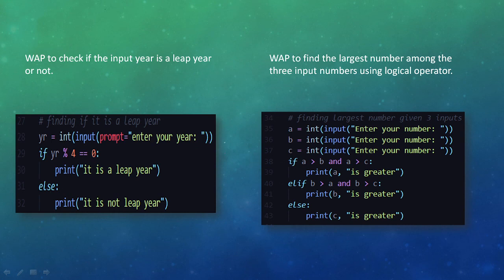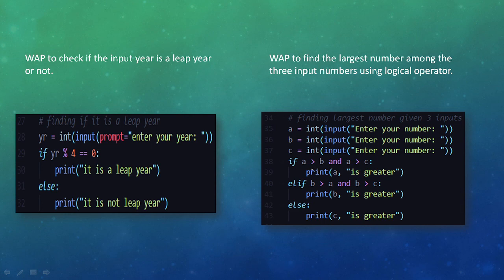The next program example is: find the larger number among the three input numbers using the logical operators. Before learning all these programs on sequential and selection statements, we must know the operators, and we have learned them in our prior chapters. Operators are symbols. Now there are different kinds of operators. Here I am using logical operators; and, or, not are the three different logical operators. To find the largest among the three numbers, the and operator is used.